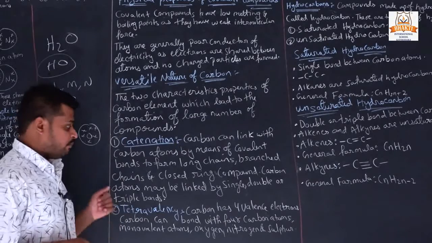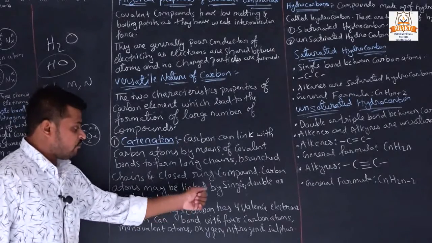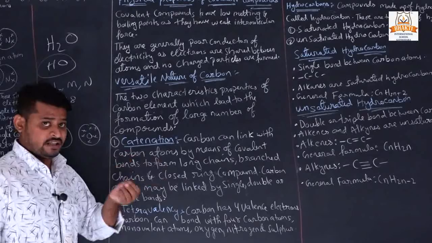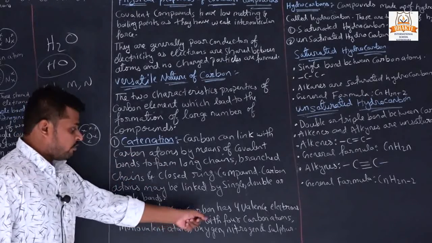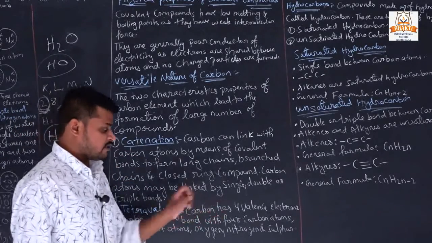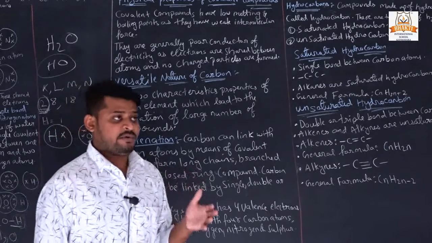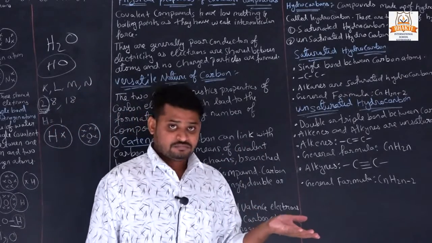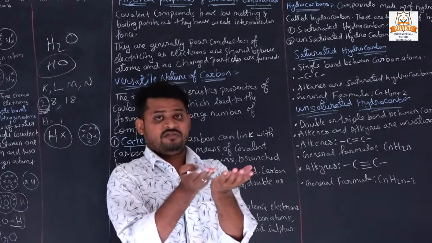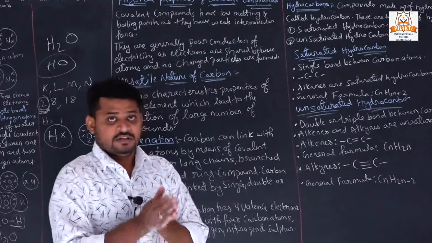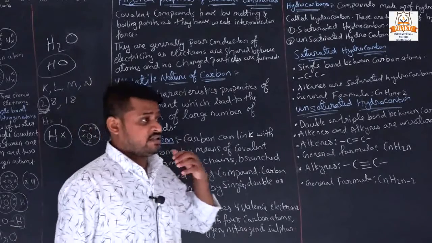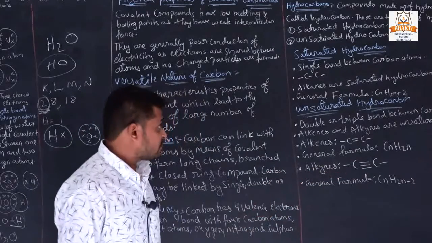Tetravalency is our second property. Carbon has 4 valence electrons, as we all know. It will lose or gain 4 electrons, and can bond with other carbon atoms, monovalent atoms, oxygen, nitrogen and sulfur. Carbon joining with carbon makes it stable, so carbon has the ability to make chains with other carbon atoms.